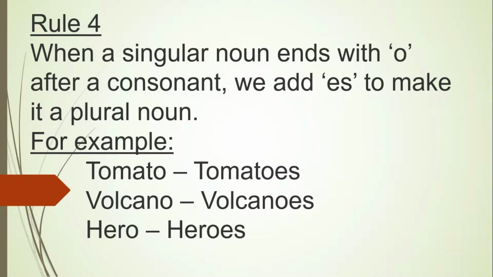Now, look at the word tomato. O, as in the letter O, is the last letter within the word, and before that is a consonant. It's not a vowel. T is not a vowel. Hence, we add ES to make it plural. Same goes with the rest of the examples. Volcano, volcanoes. Hero, heroes.